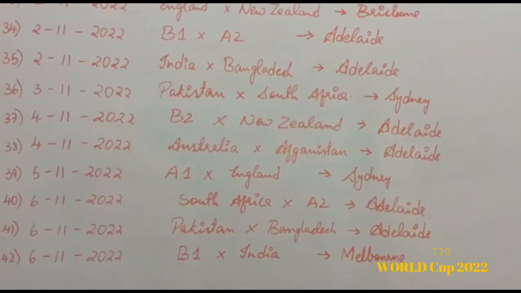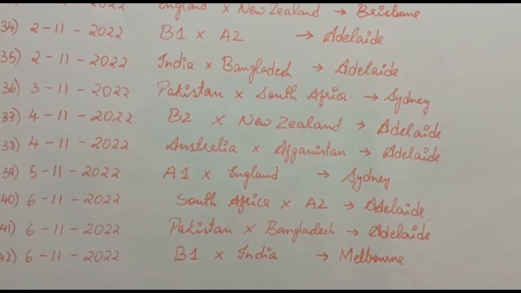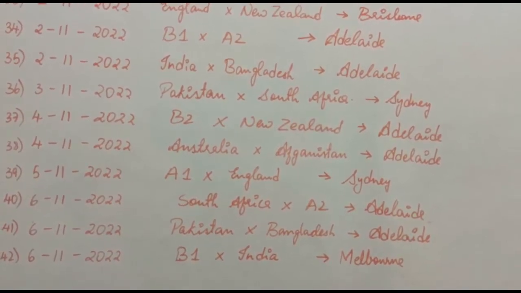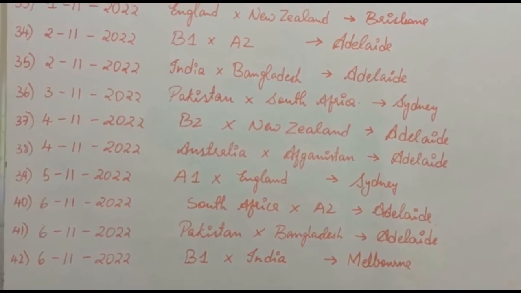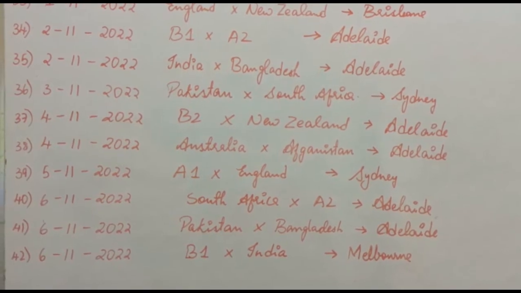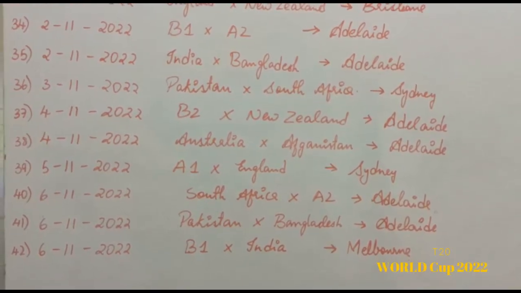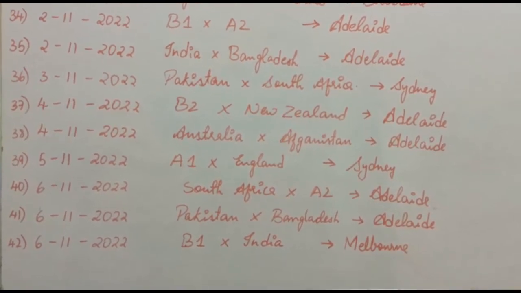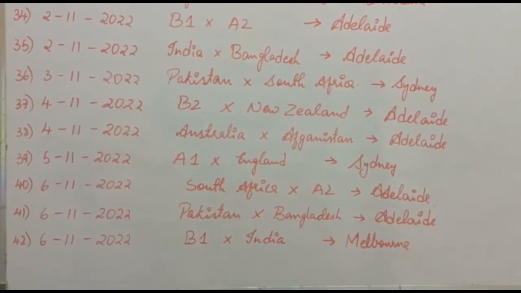On 4th November, B2 versus New Zealand at Adelaide. Again on 4th November, Australia versus Afghanistan at Adelaide. On 5th November, A1 versus England at Sydney. On 6th November, South Africa versus A2 at Adelaide.